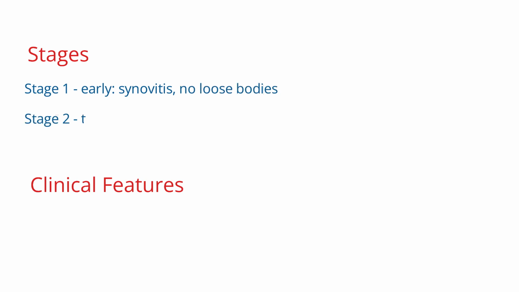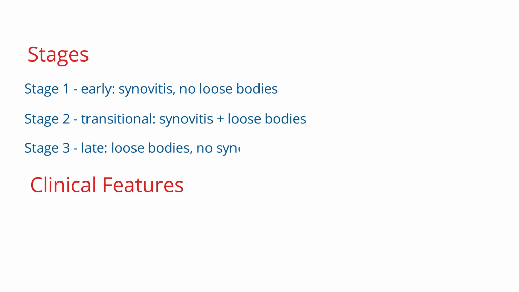There are 3 stages to synovial chondromatosis. Stage 1, early, involves synovitis and no loose bodies. Stage 2 is transitional with both synovitis and loose bodies. Stage 3 is late with loose bodies and no synovitis.